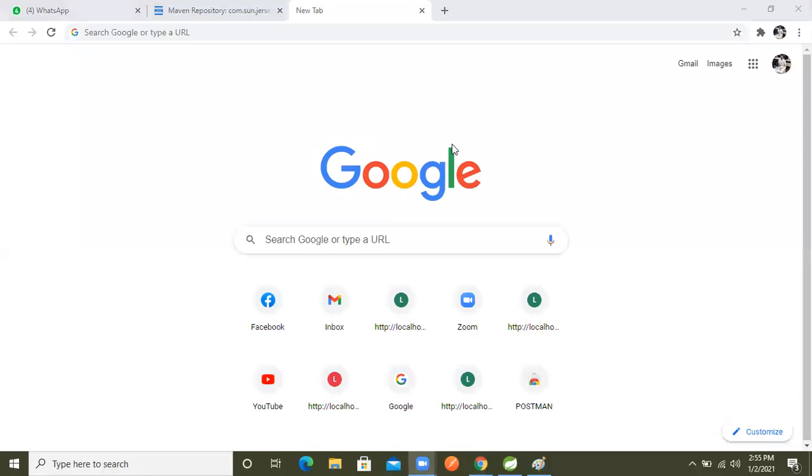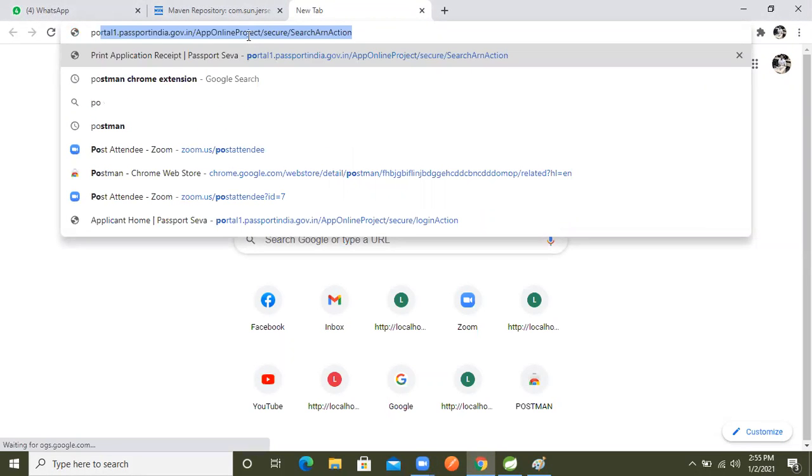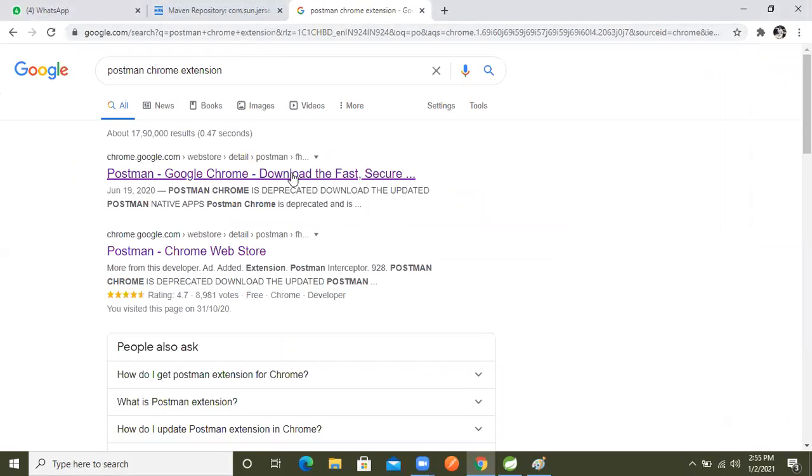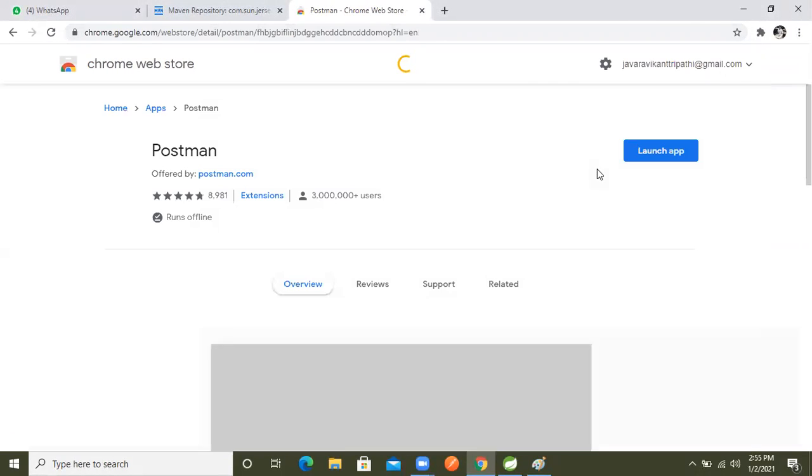On the browser, I installed the Postman extension in my machine, so I will open and launch that extension now.